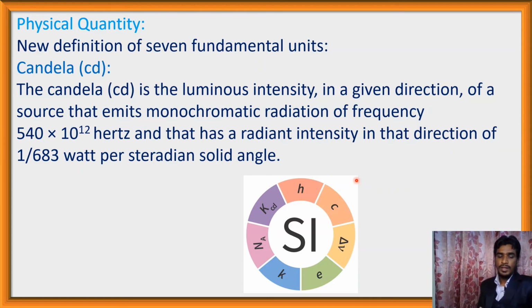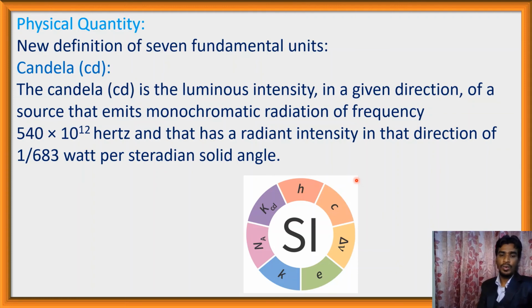So physical quantity means something that can be measured, and there are 2 types of physical quantities: fundamental physical quantities and derived physical quantities. The physical quantity which does not depend on any other type of physical quantity is known as fundamental physical quantity, and derived physical quantity means the physical quantities which are derived from the fundamental physical quantities.